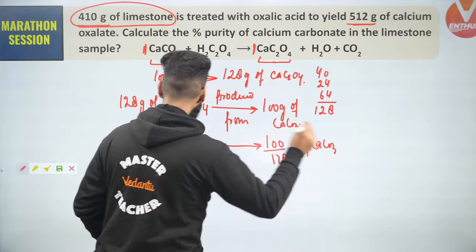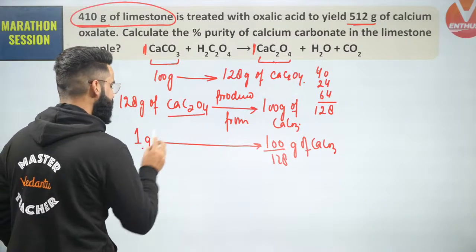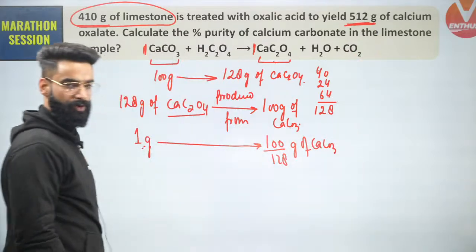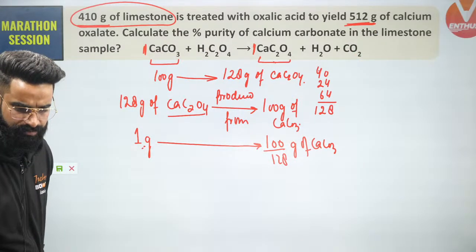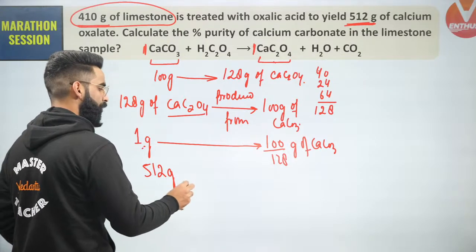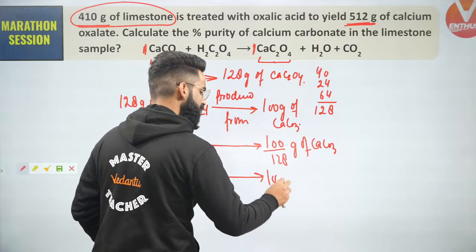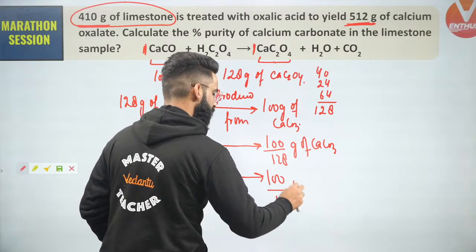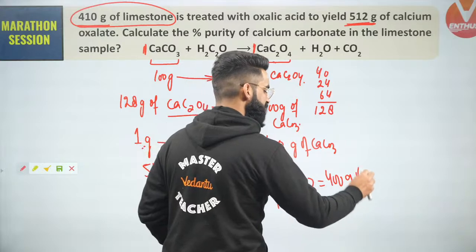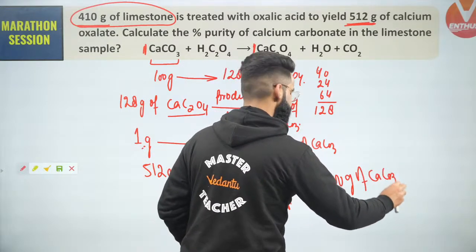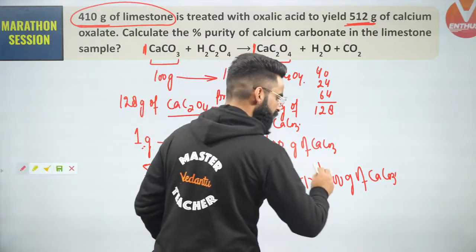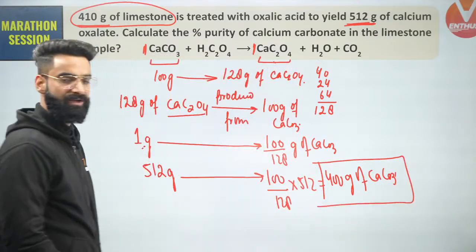Yes. So people, is 1 gram of calcium oxalate getting formed through the reaction, or 512 grams of calcium oxalate is getting formed? 512 grams of calcium oxalate is getting formed. So I can say 512 grams of calcium oxalate must be produced from 100 divided by 128 multiplied by 512. The value is going to come as 400 grams of calcium carbonate. So I can simply say 512 grams of calcium oxalate will be produced from 400 grams of calcium carbonate.